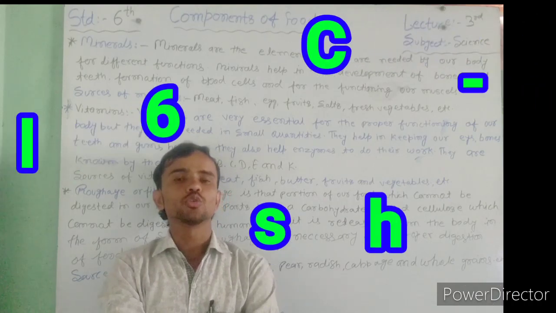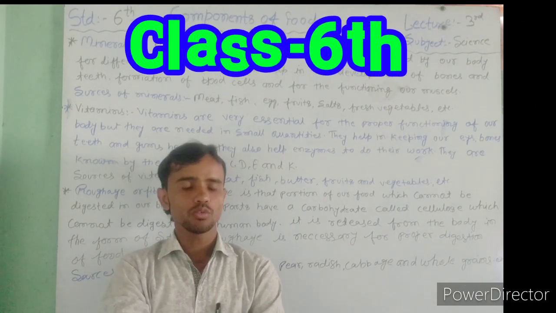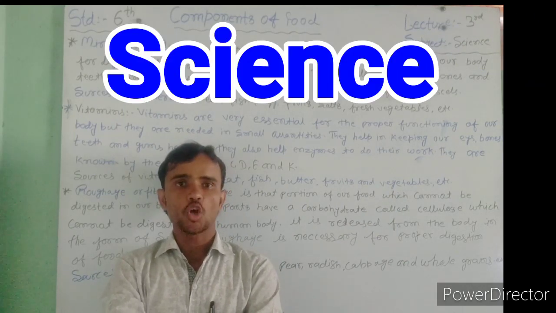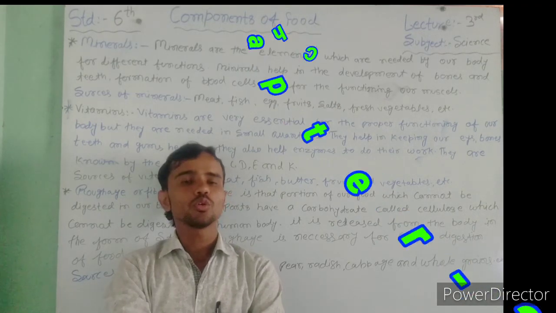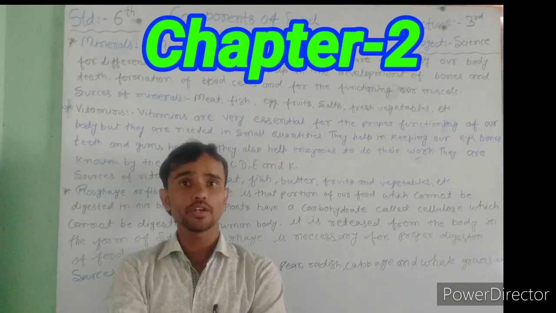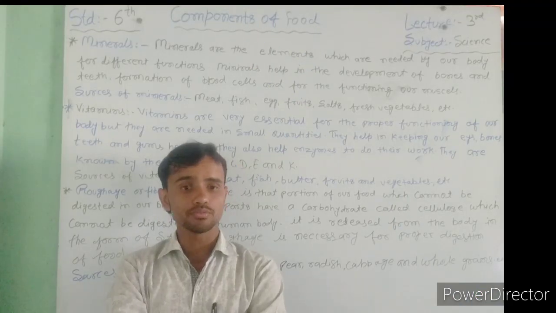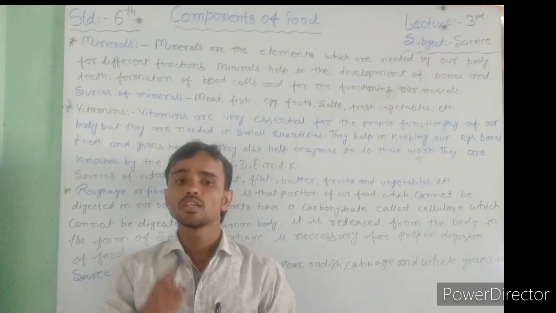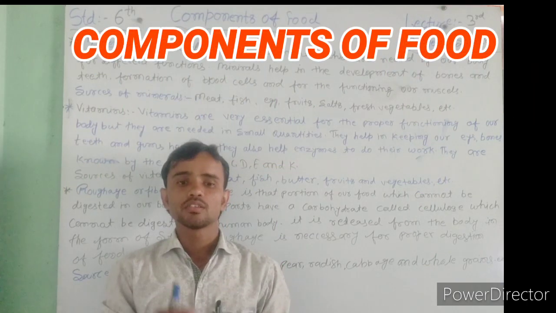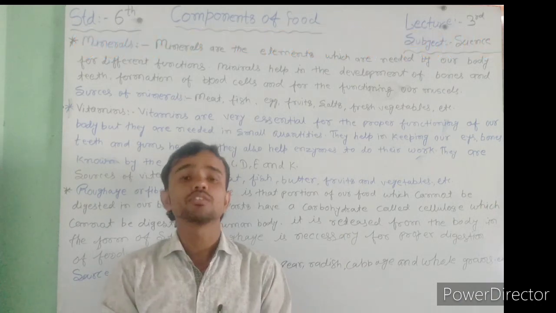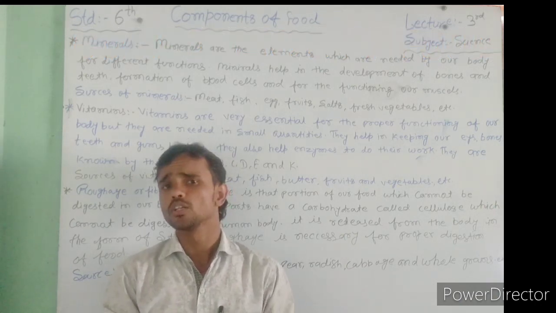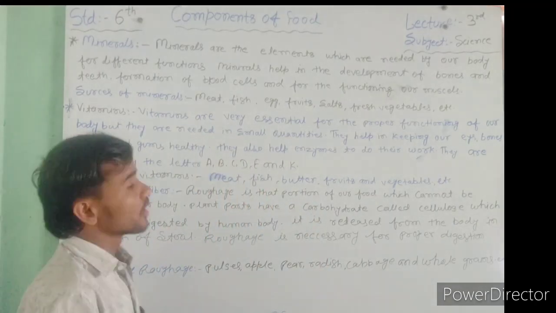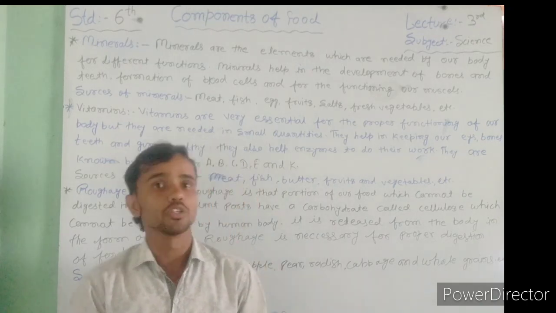And my dear students, you also know that this time I am going to teach you class 6 science, the second chapter, components of food. Before classes we have discussed some components of food. There are 7 components of food: carbohydrates, fats, proteins, minerals, vitamins, roughage and water. Before classes we have discussed carbohydrates, fats and proteins, but today we will discuss minerals, vitamins and another topic also.